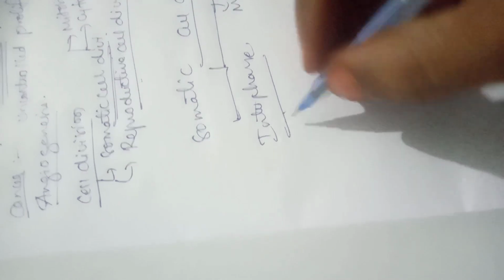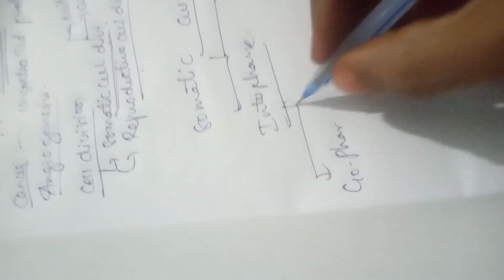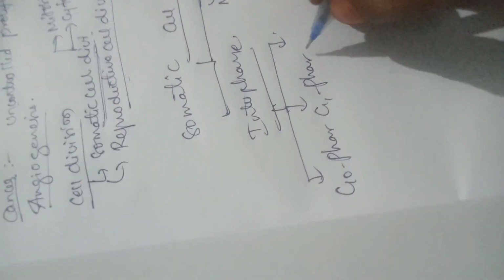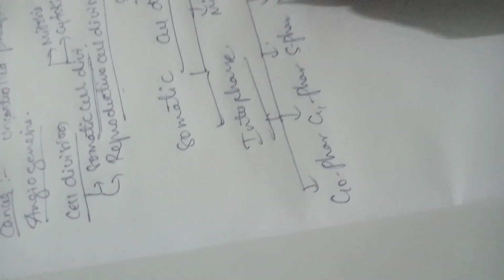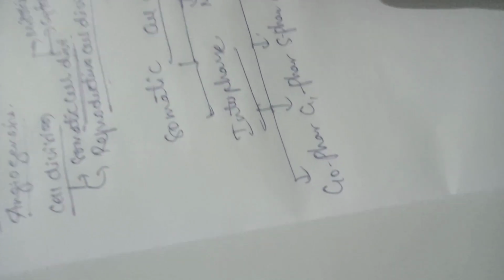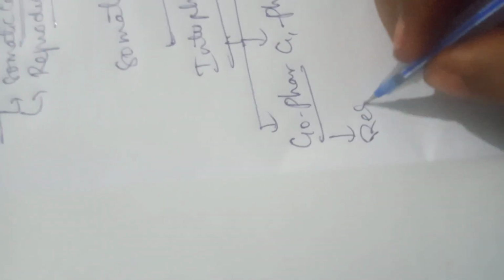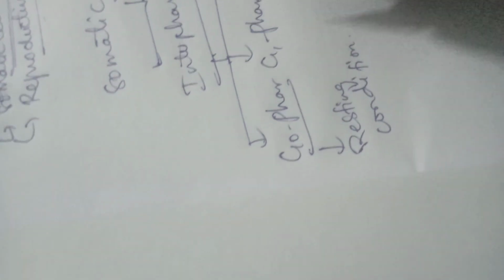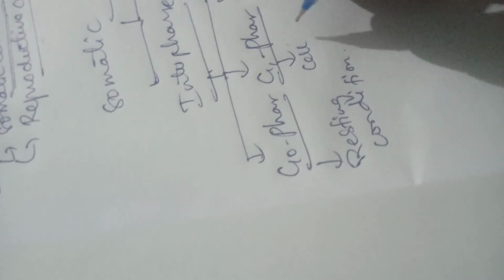Interphase of somatic cell division involves G0 phase, G1 phase, and it includes S phase and finally G2 phase. Coming to G0 phase. G0 phase is the phase in which the cell will be present in the resting condition. And G1 phase is the phase in which the cell will be metabolically very active.